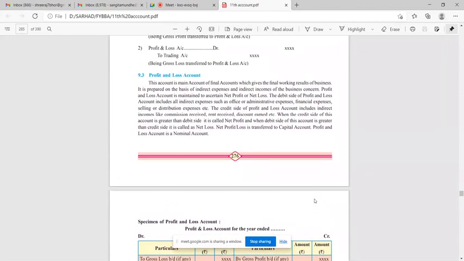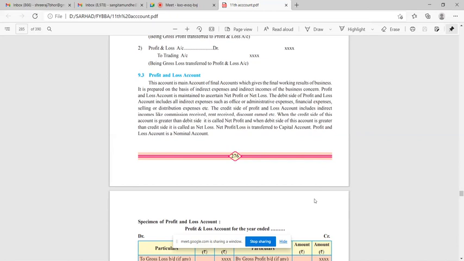Now see, profit and loss account. What is there in trading account? Expenses related to purchase, and purchases and sales, right? And opening stock. Now, what is there in profit and loss account?